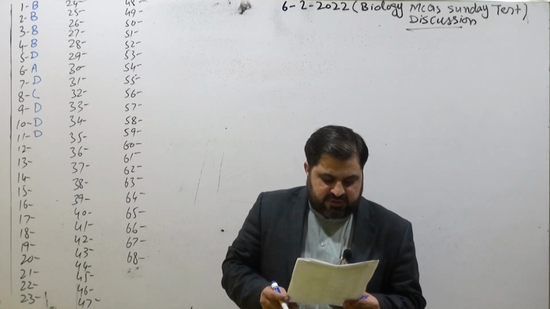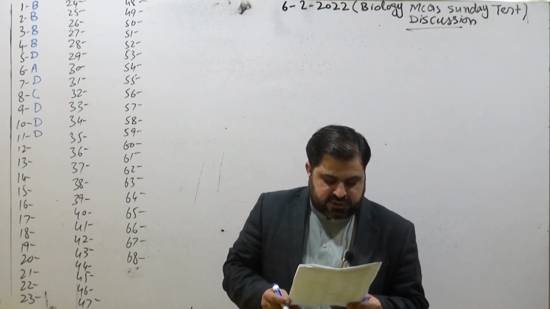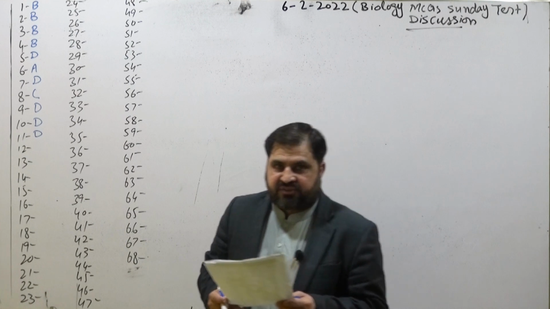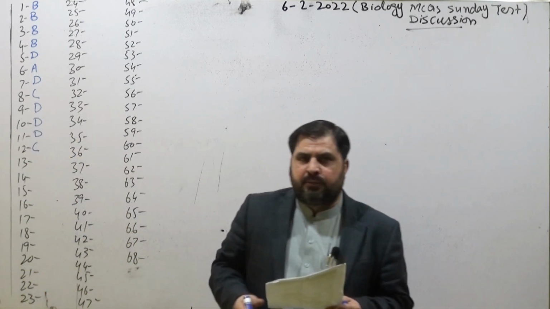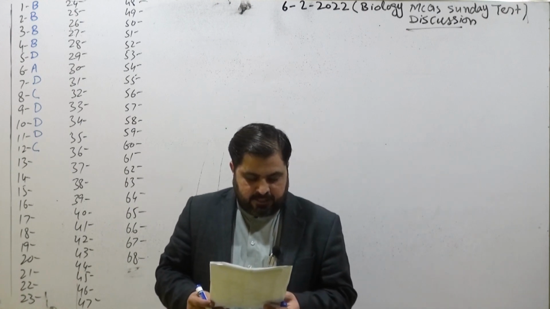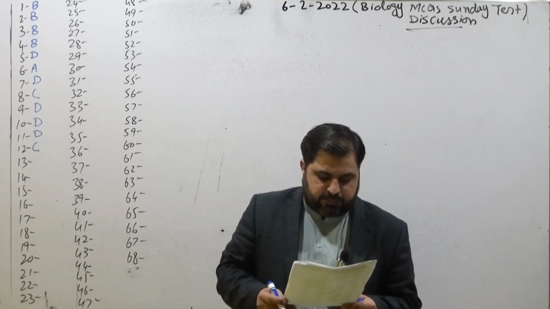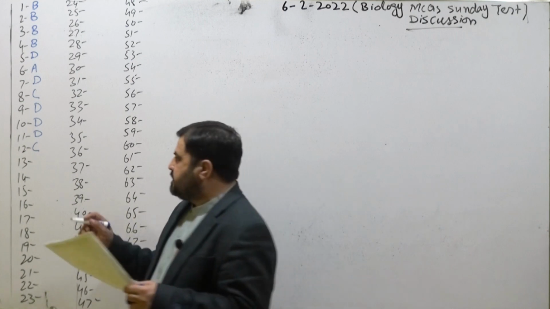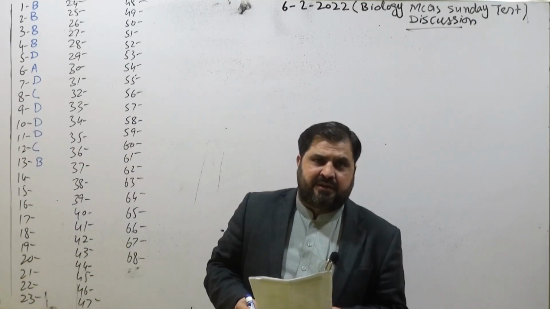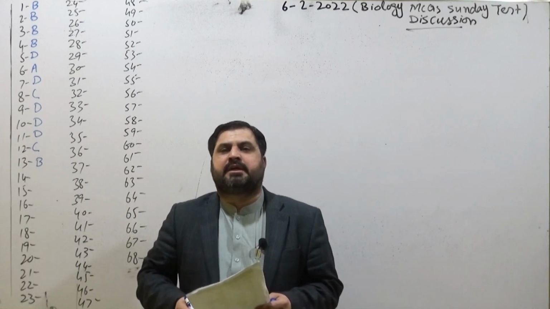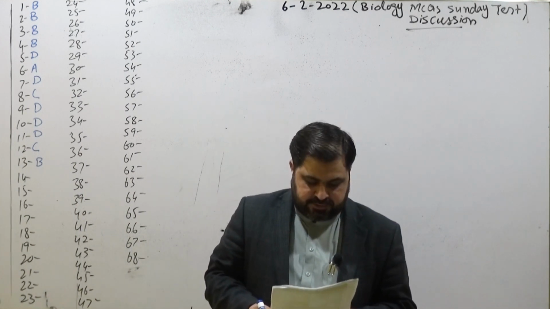Coming toward MCQ number 12, enzymes are very specific in their actions on specific substrates. So option C, because they convert substrate into the product. That's the mechanism of enzymes. 13, enzymes are the polymers of amino acids. Means enzymes are actually made up of amino acids because they are protein in nature, but they are not just protein, because enzymes have an active site, proteins don't have an active site.